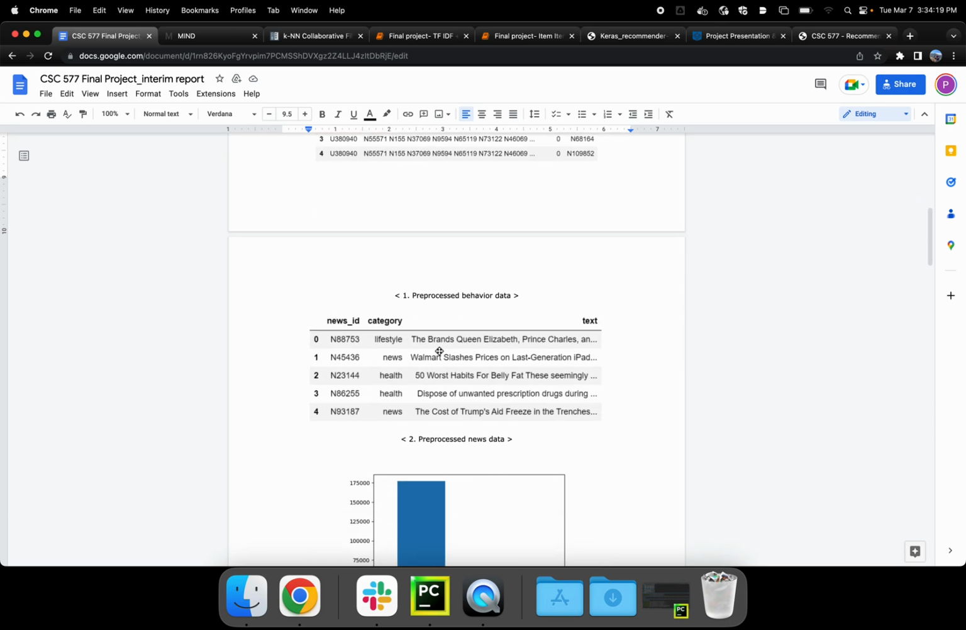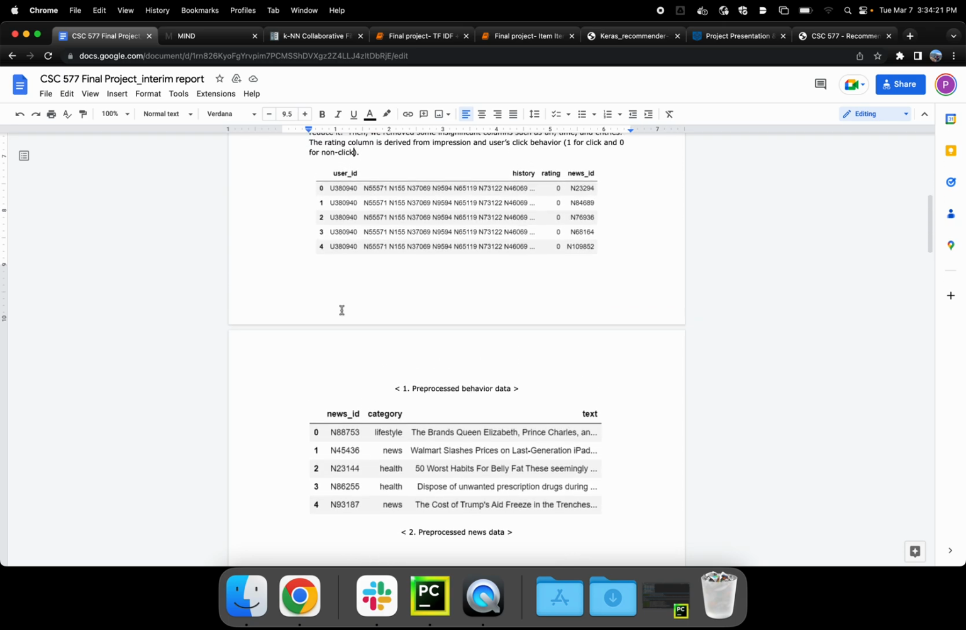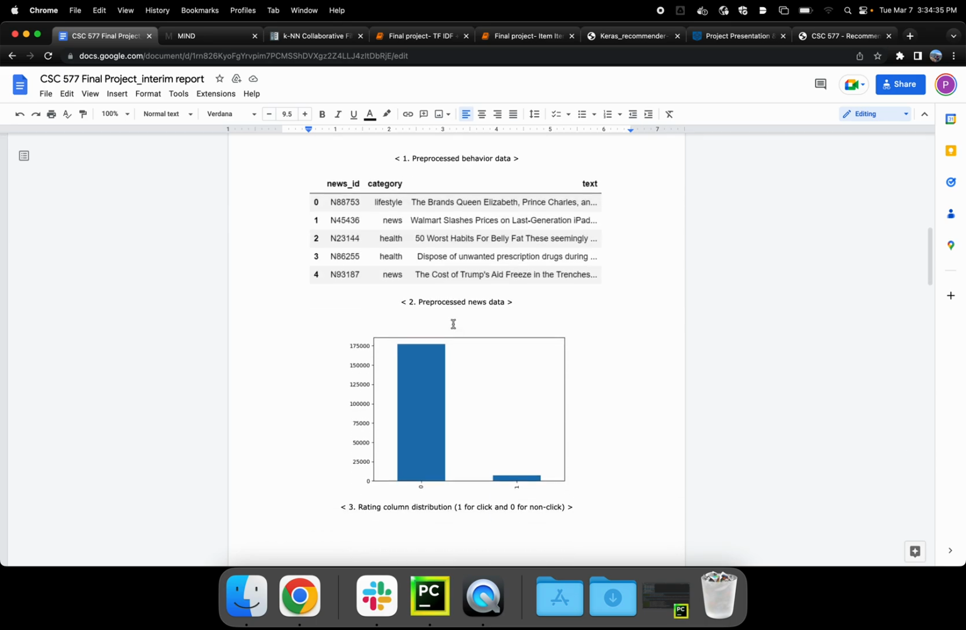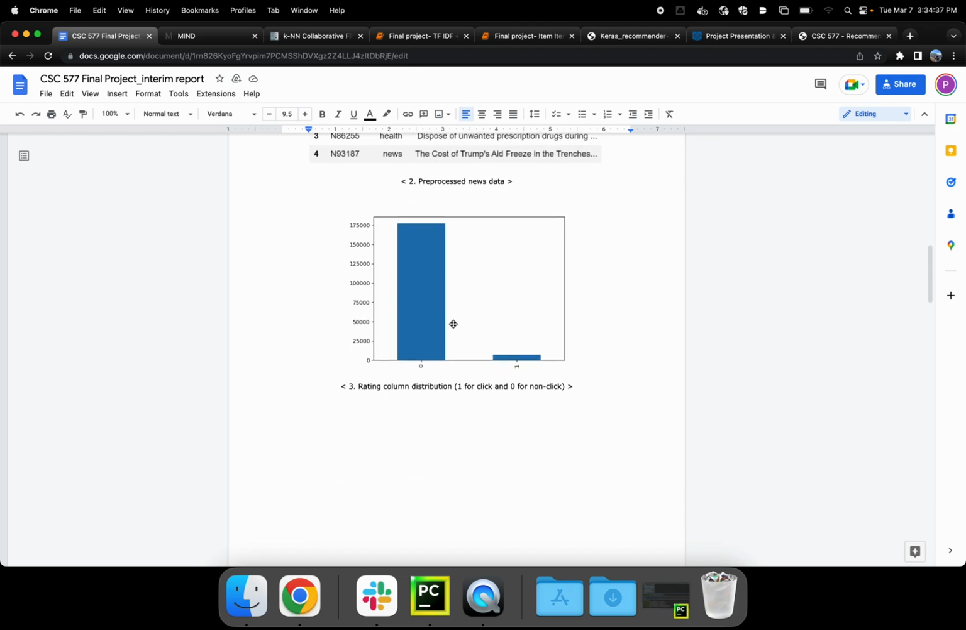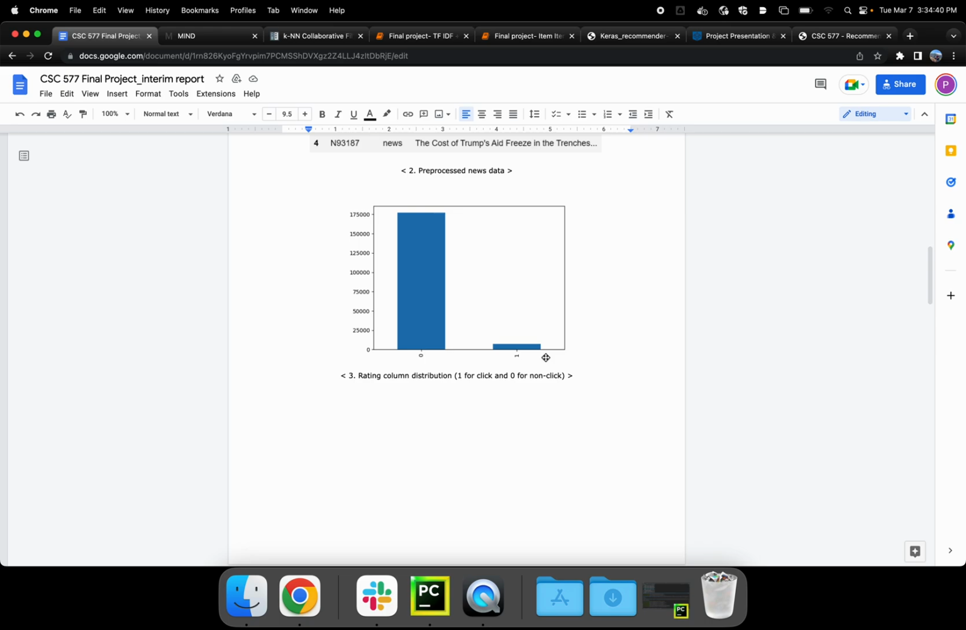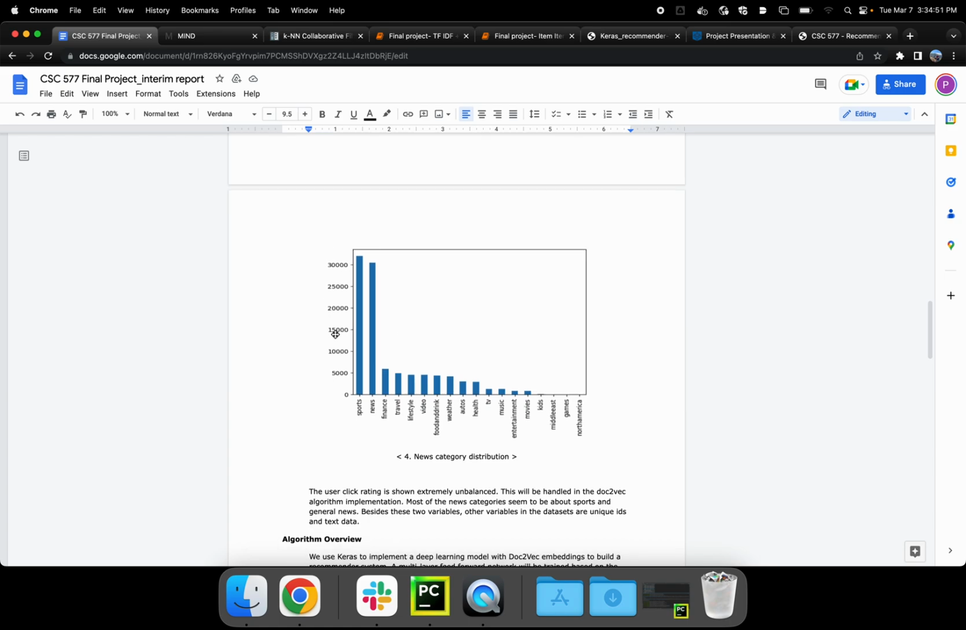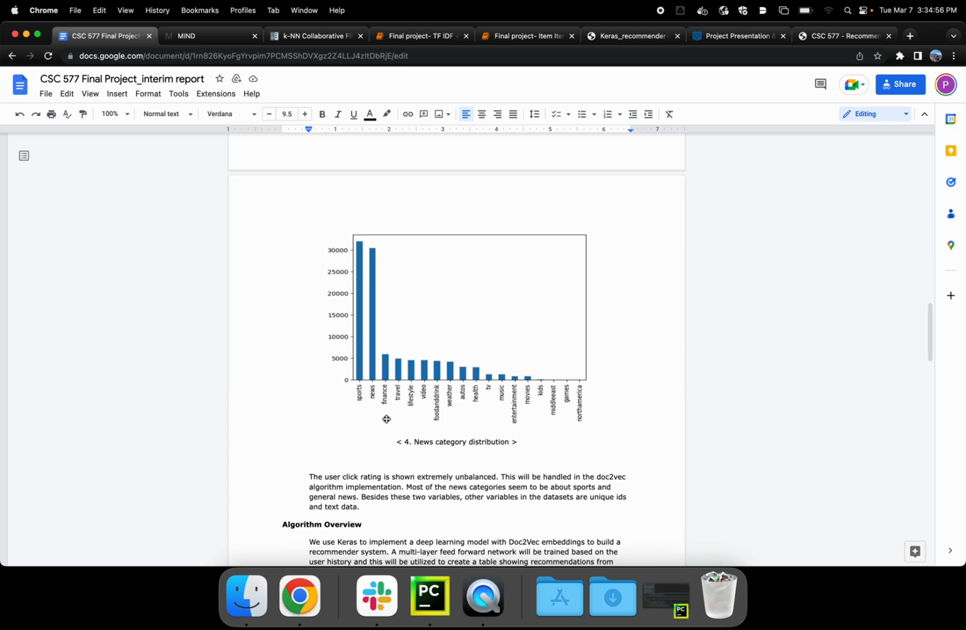We also have the news data set. Aside from the user behavior data set, this is the news data set, which shows us the category for news and our text. Our text is made from a concatenation of the article title and the article abstract. You'll see that we also have a very imbalanced data set. Just like in real life, most of the time you see a bunch of news articles on a website, you don't click most of them. We deal with that imbalance later on. And here's just the news category distribution. Most of it is about sports and news, with finance coming in third.